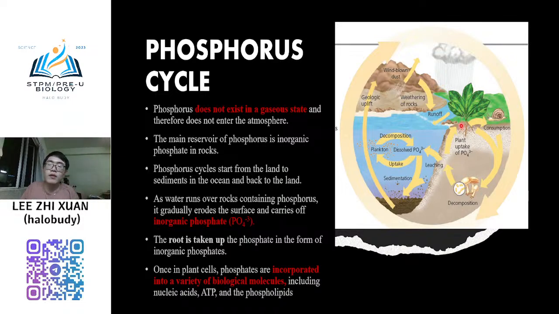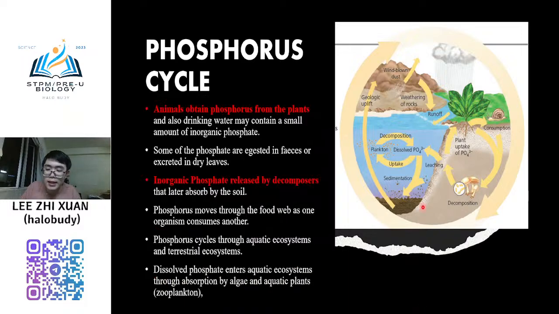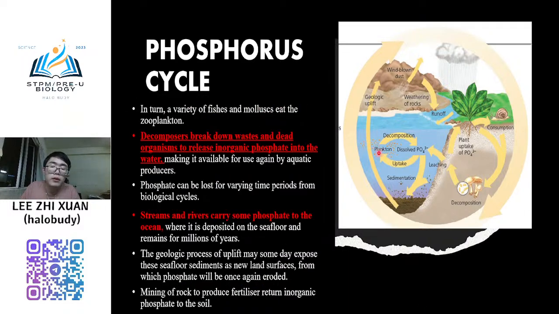But for the phosphorus cycle it is not so. Plants can only get phosphorus, inorganic phosphate, from the soil. Only from the soil. So the root will take up the phosphate in the form of inorganic phosphate, and then this phosphate will be incorporated into a variety of biological molecules like nucleic acids, ATP, and phospholipids. All of these need phosphorus, right? They have a phosphate group. Okay, after that, okay.